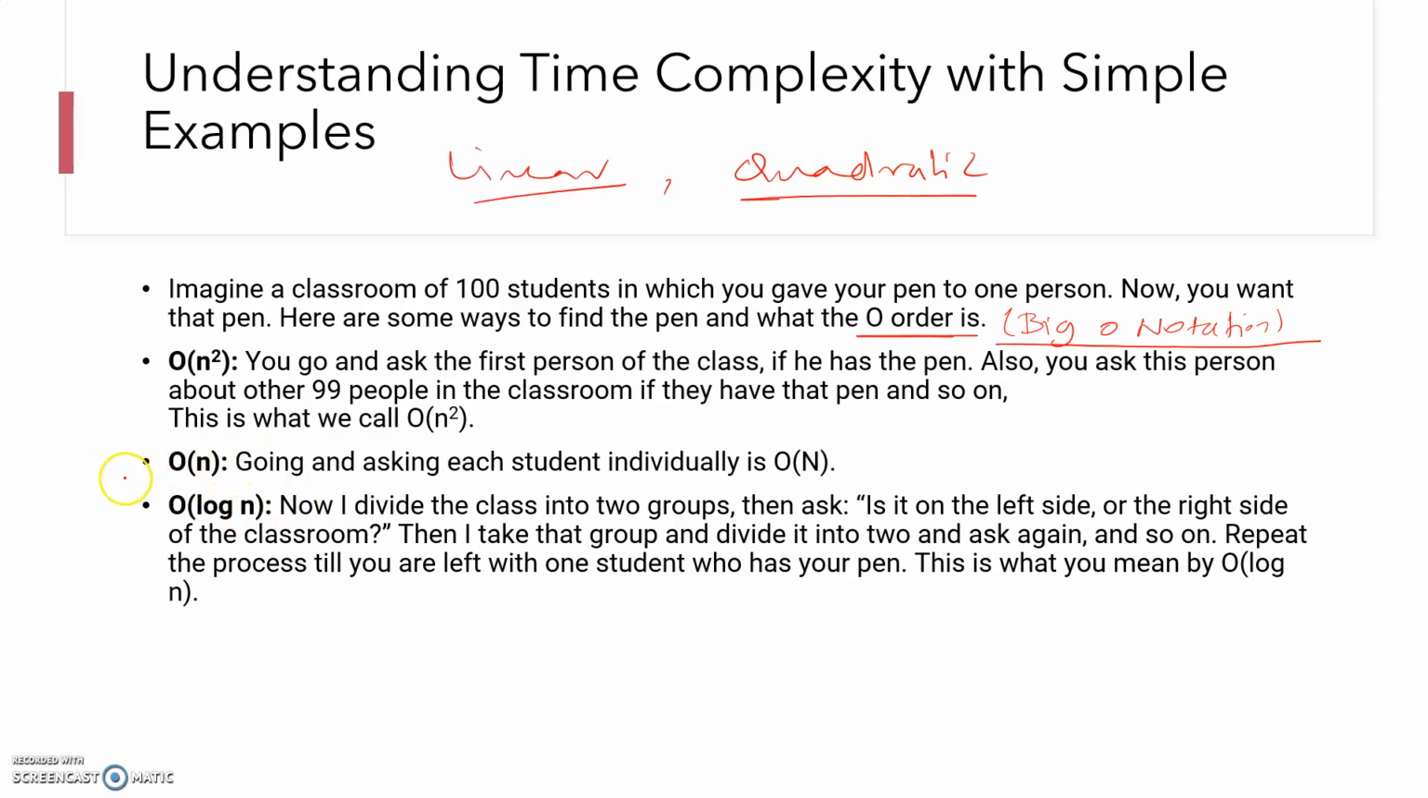See here, first, going and asking each student individually. You are going to ask each student individually, which means it's linear. So the time complexity of the program is going to be linear, which means, as I told you, big O notation, O of n. In the second way, you go and ask the first person of the class. Consider this is a classroom.